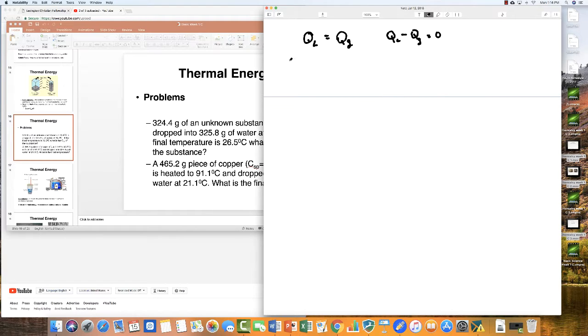So using our formula, which was back here, the mass times the specific heat times the change in temperature is equal to the mass times the specific heat of this object times its change in temperature. So the mass of the unknown substance is 324.4 times its specific heat, which we don't know, times its change in temperature.